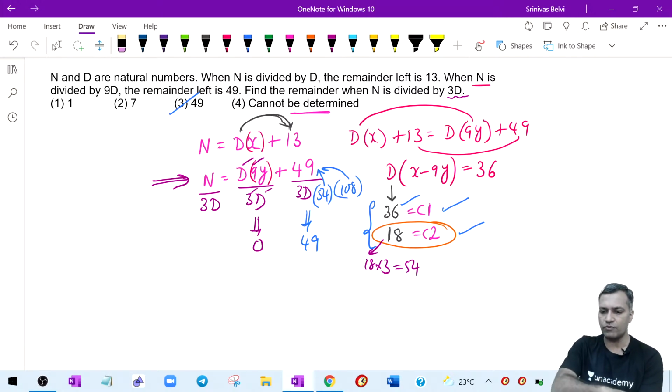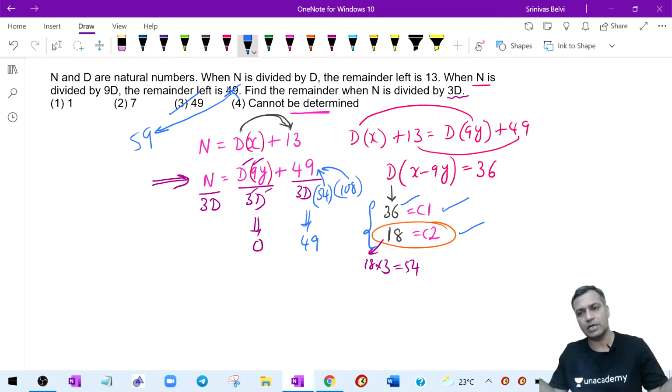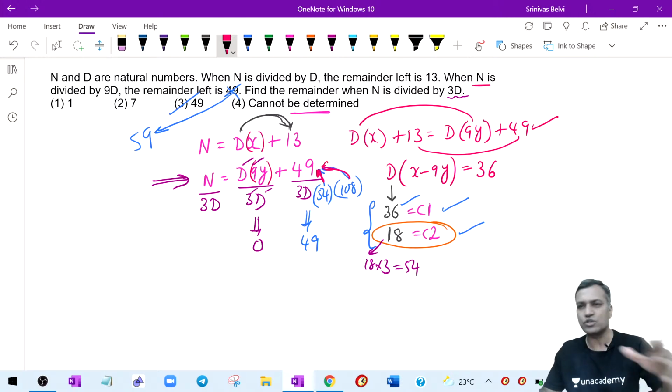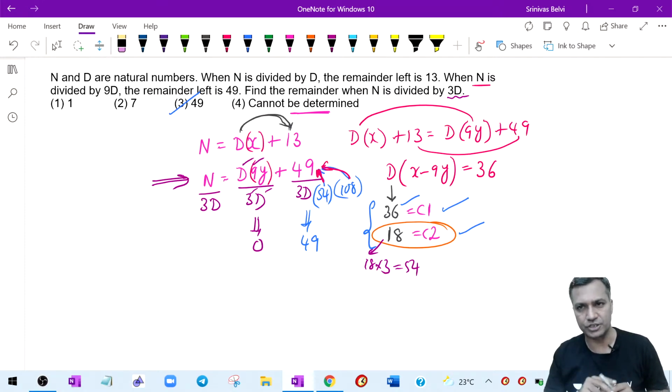Okay, change this number 49. If I change this number 49 to 59, the answer becomes inconsistent. For 54, the remainder would change. For 108, the remainder would change, right? Of course, these values also change. There are a lot of dynamics which will happen. I'm just saying that at times it can be consistent, at times it can be inconsistent, because the moment I change one value, most of it keeps changing.